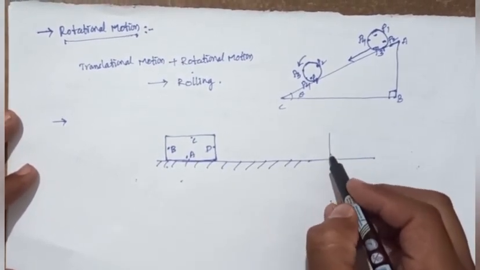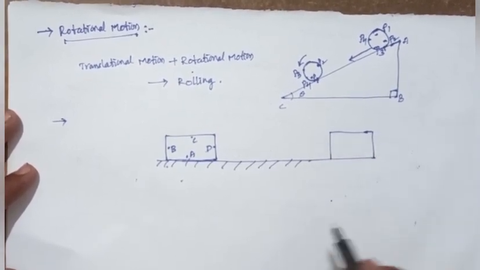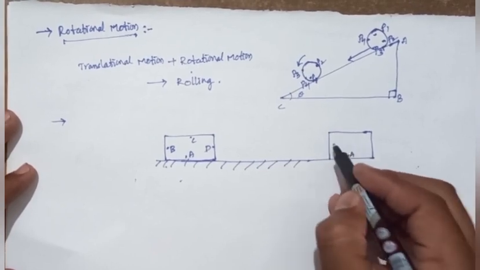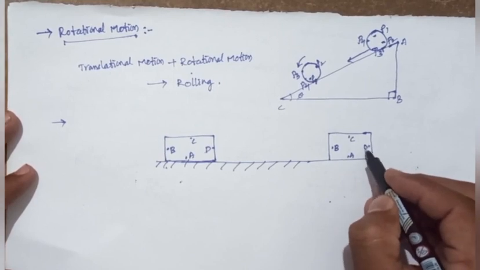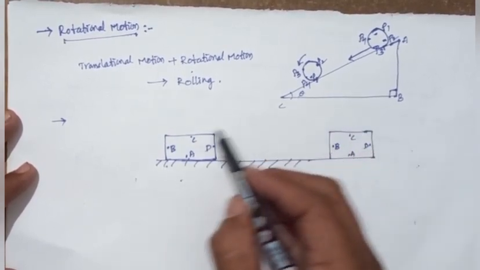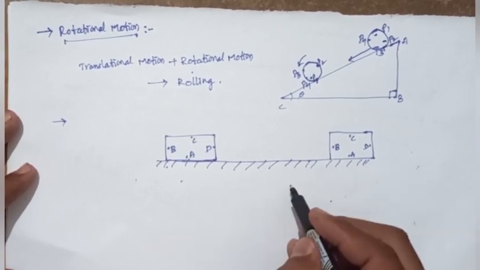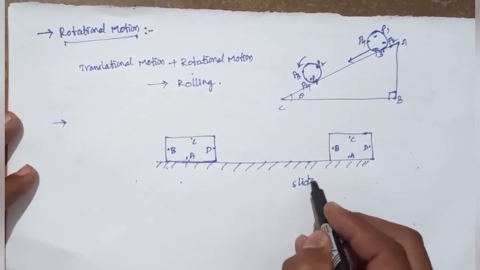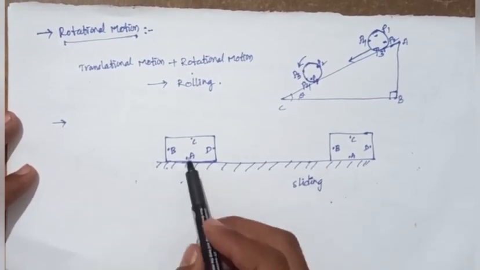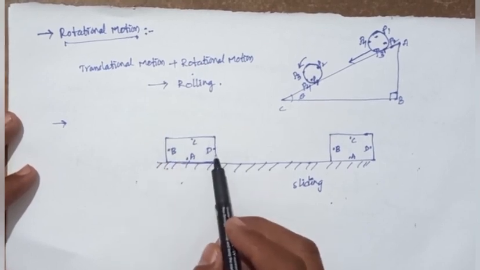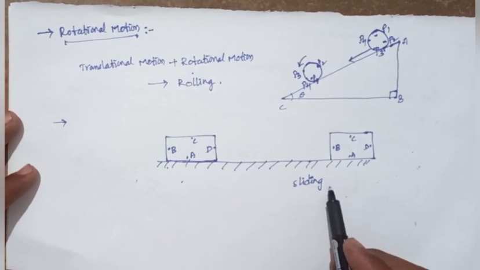After some time it moves here, with point A, particle B, particle C, and particle D. The places don't change. This type of motion is called the sliding motion. Sliding motion is nothing but the places of the particles don't change and the velocity of the particles doesn't change.